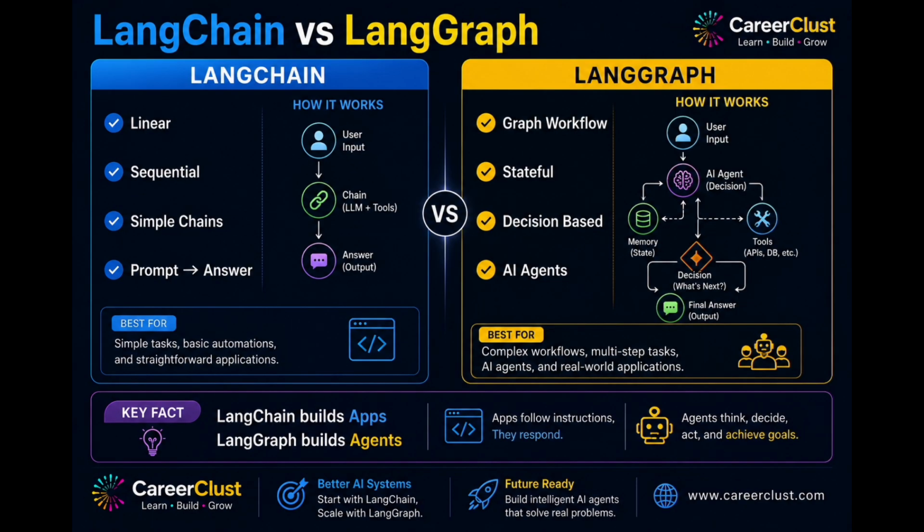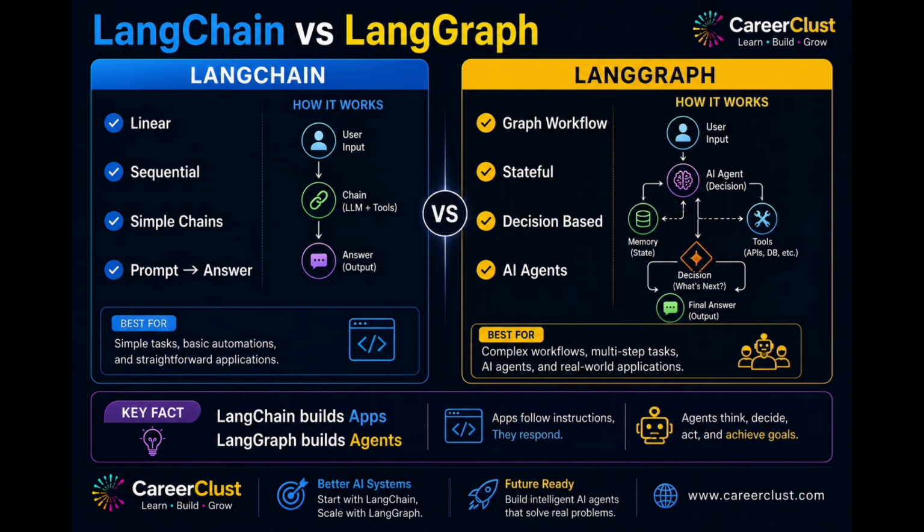One of the most common questions developers ask is, what is the difference between LangChain and LangGraph? LangChain is designed around sequential workflows like step 1, step 2, step 3, and finally produce an answer. Whereas LangGraph introduces something much more powerful.